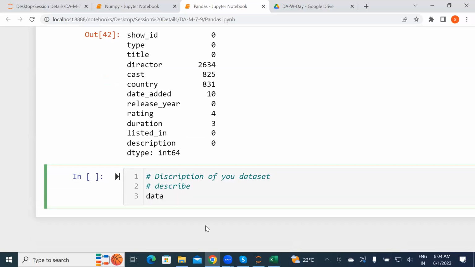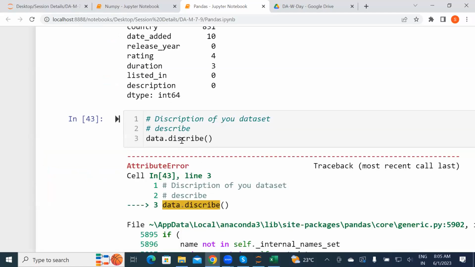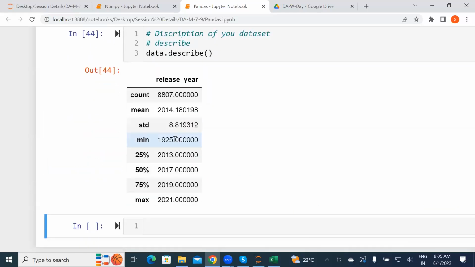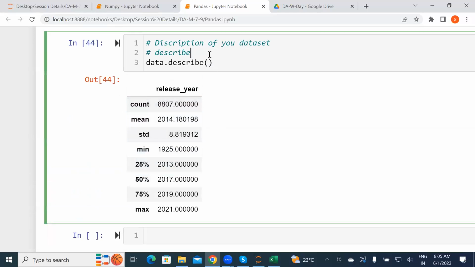So data dot describe. Basically, the describe method will give you, for statistical purposes, count, mean, standard deviation, median, 25%, 50%, describing the particular things. So that is the purpose of your describe method.